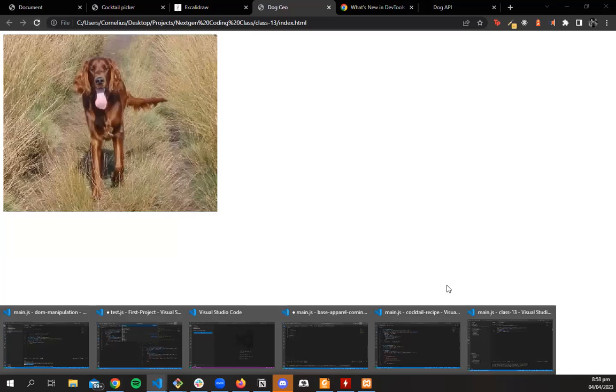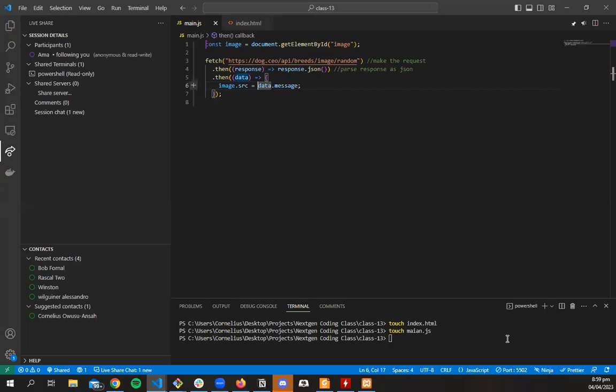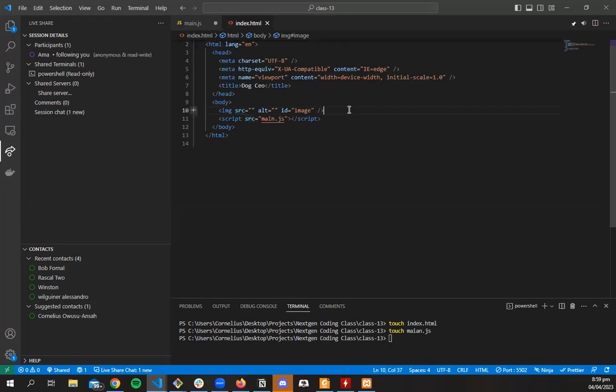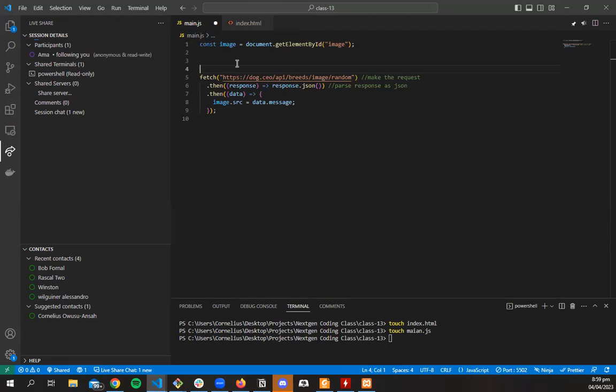So we built a little application, and if we wanted to make it more fun, we could. We don't want the user to always have to refresh, so we could do something even cooler. We know how to make a request, and we know how to add an event listener. So maybe we could add a button, and label it get dog image.